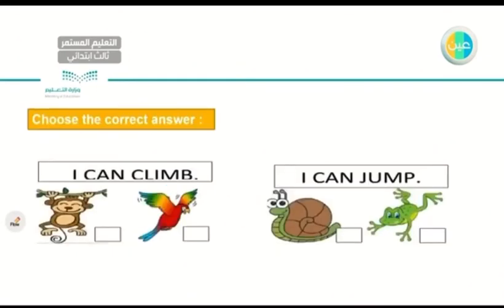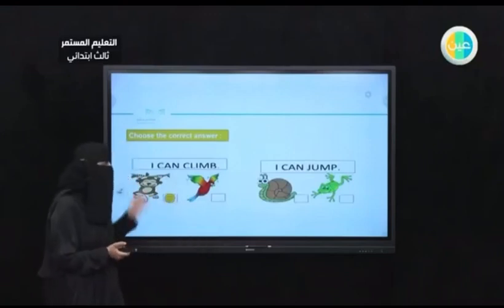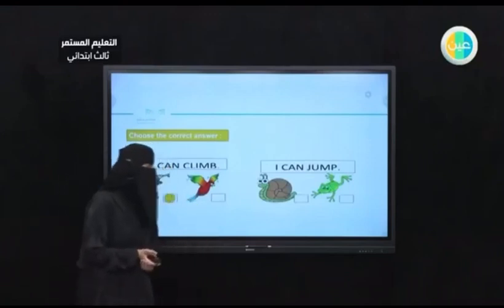Now, let's have these funny exercises. Let's do them together. To your left, choose the correct answer. I have two animals, right? Let's read the sentence. I can climb. As you can see, I can see a monkey and I can see a parrot. I can climb. Which animal can climb here, my dear student? Very good, you are right. A monkey can climb trees. Very good.